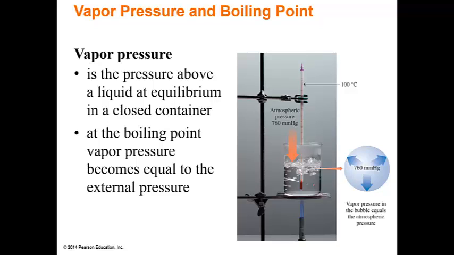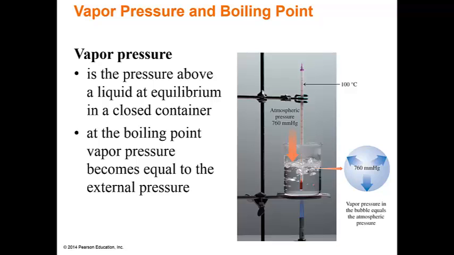So let's talk about vapor pressure and boiling point. And perhaps Lisa can do this in the lab with you. You know, the boiling point of different liquids really is very dependent on atmospheric conditions. This is why there is a second set of instructions for high altitude cooking, because the boiling point actually goes down. So the question I pose to you is, can I make water boil at room temperature? Think about it. The reality is, yes, I can make water boil at room temperature. How I can do that is by decreasing the pressure surrounding the water, and it will vaporize at room temperature.